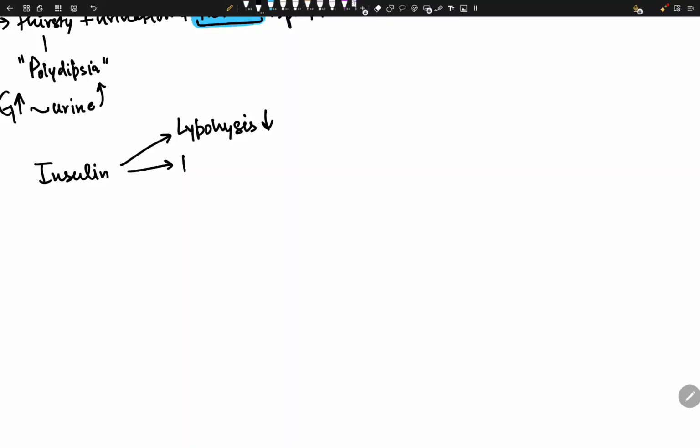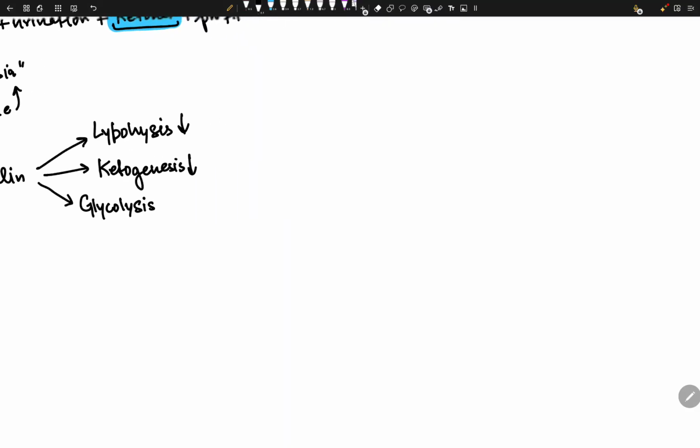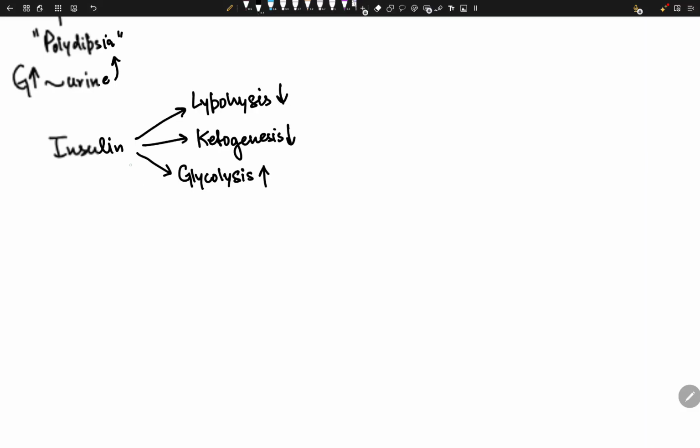What's gonna happen to ketogenesis? When does ketogenesis happen? When you are in a starving phase, right? When you are in a fasting phase. So it's gonna go down too. What about glycolysis? Glycolysis happens when you just had a big meal, right? And what happens to the insulin when you eat? Your insulin rises. So insulin is saying, oh, you just ate. So glycolysis will increase because the body will think, oh, you had a big meal right now.